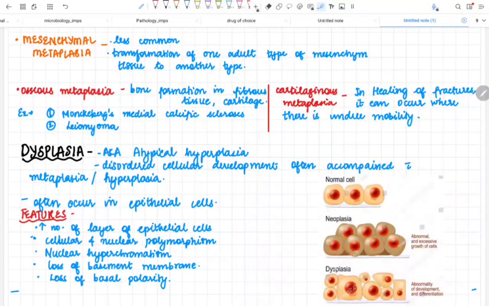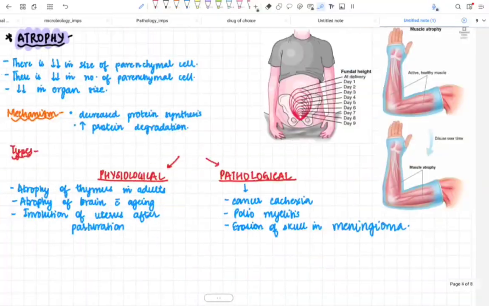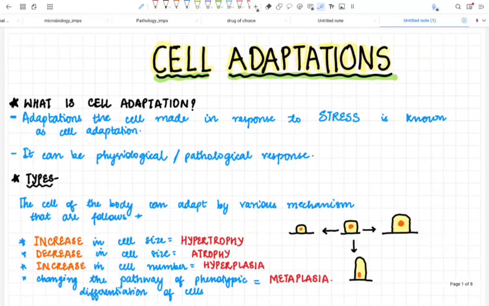So this was all about your cellular adaptations. I hope that it has cleared you, and whatever I have mentioned in the slide, however I made the slide, just write the same in your answer sheet and definitely you will get full marks. There is nothing to cut from this written thing. So this was all about cellular adaptations.